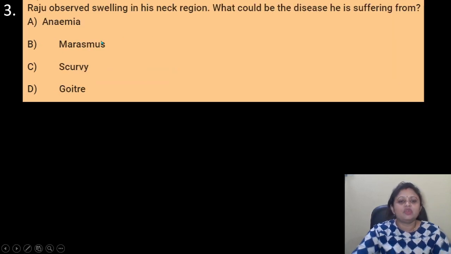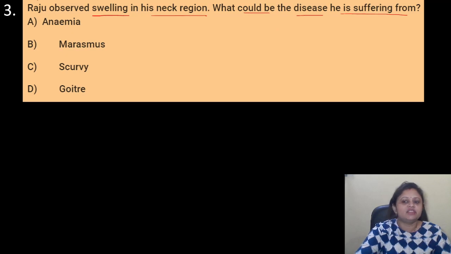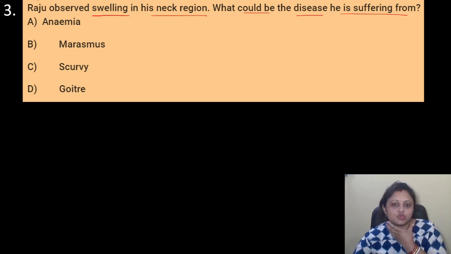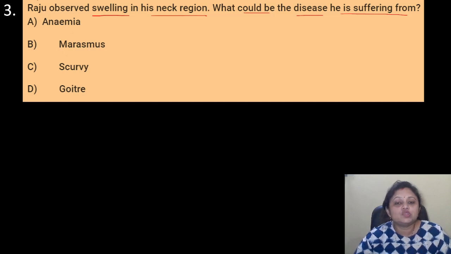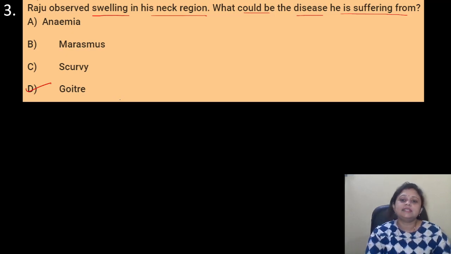Coming to the next question. Raju observed swelling in his neck region. What could be the disease he is suffering from? Options are A, anemia, B, marasmus, C, scurvy, D, goiter. Swelling in the neck region occurs due to the disease goiter.